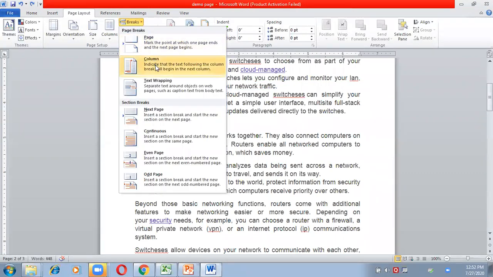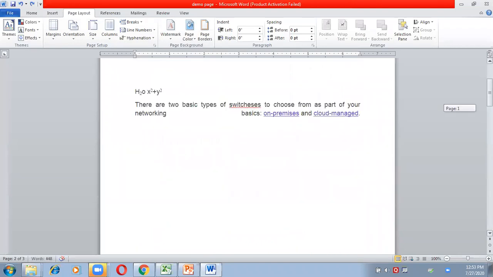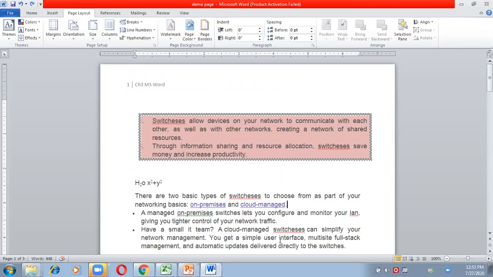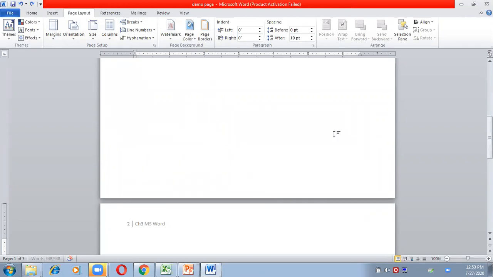I want to divide it into columns. Whatever content I have written on the page, I want it to be divided into two columns. So you can choose Column. For that you have to undo and select your page, Control plus A, the whole page. Now choose this option, Break and Column.